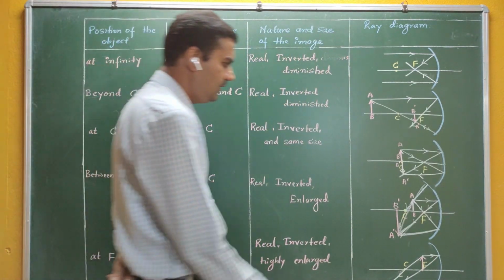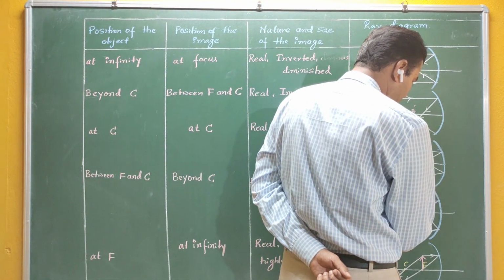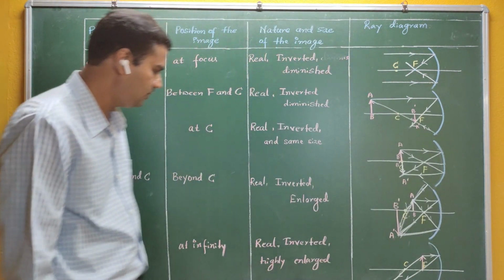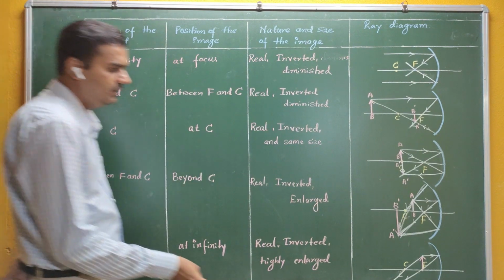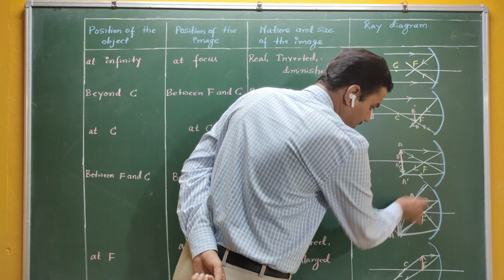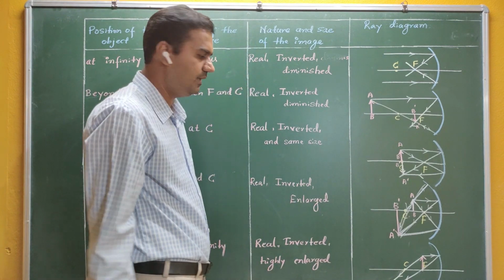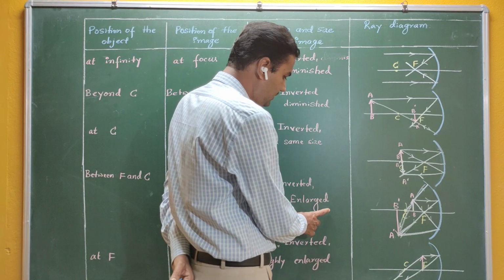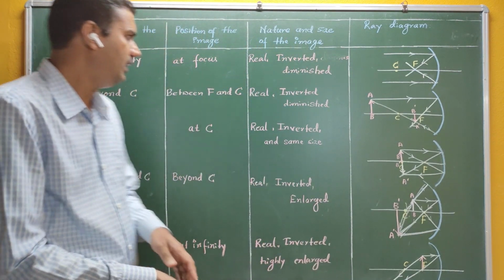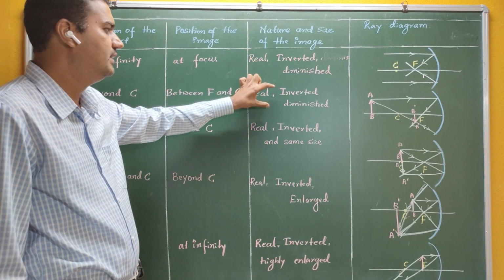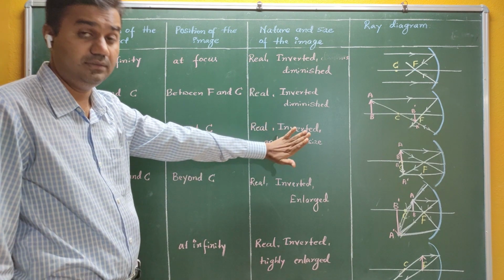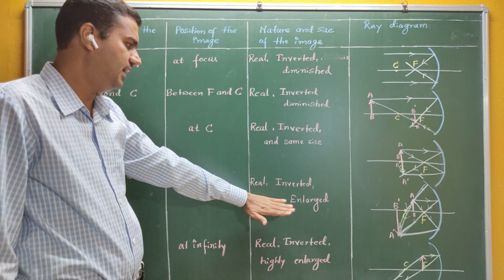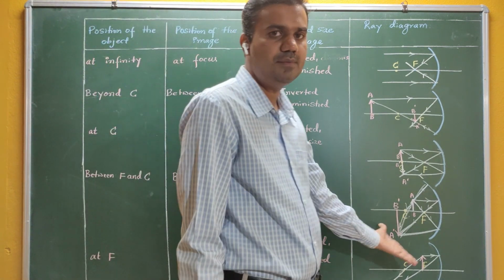So if your object is between C and F, what is the position of the image? The position of the image is beyond C. And how does it look? Again it is real, because the rays are actually converging. It is real and inverted, but the interesting thing is this time it is enlarged. In the first cases it is inverted; in the third case, the size of the image is the same as the size of the object, but in the next case it becomes enlarged.